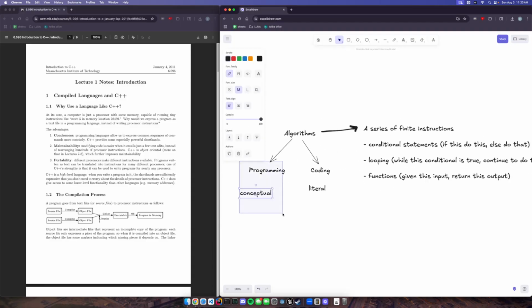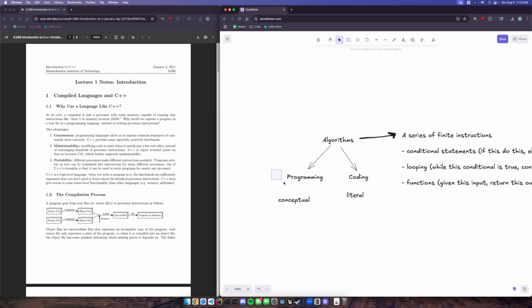So when we program, technically speaking, this is language agnostic, and coding is what we're going to learn to do. Specifically, take C++, in our case, a programming language, and write literal code that performs a series of algorithms to accomplish tasks.